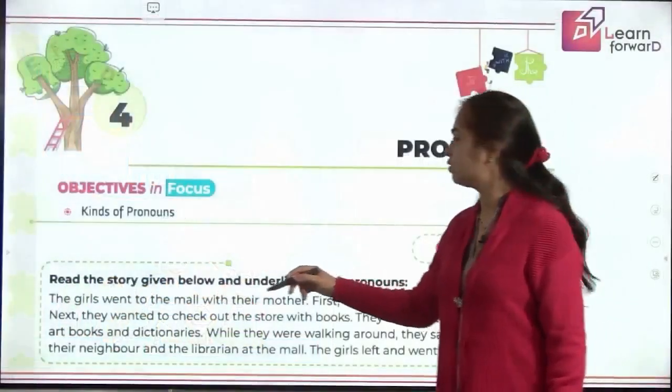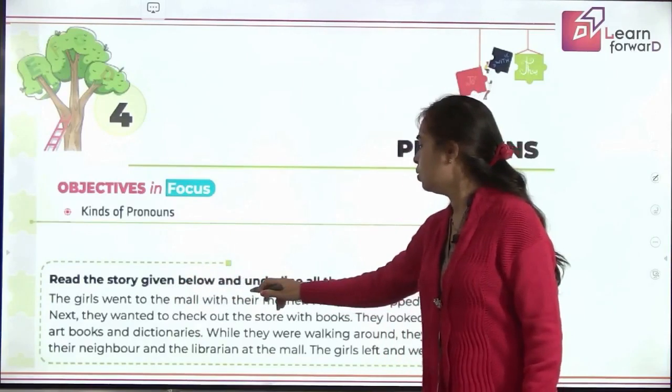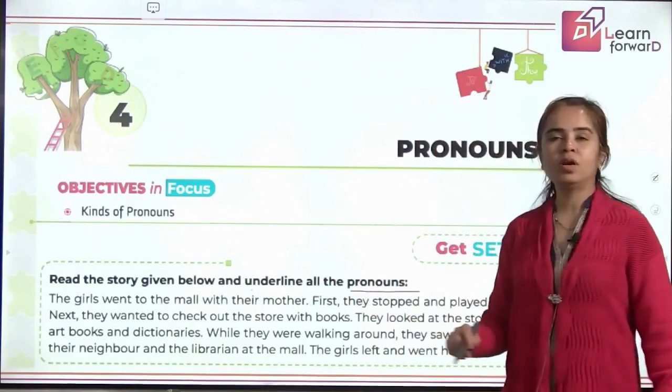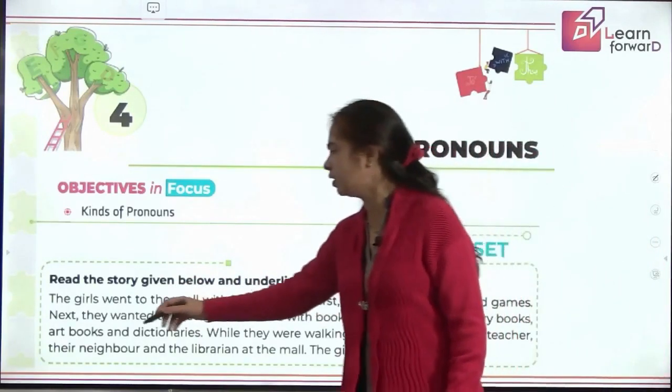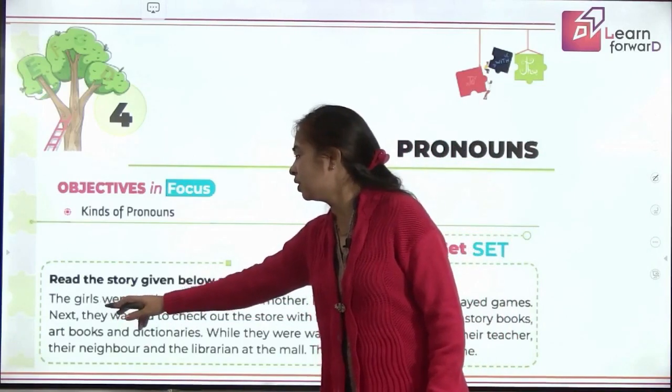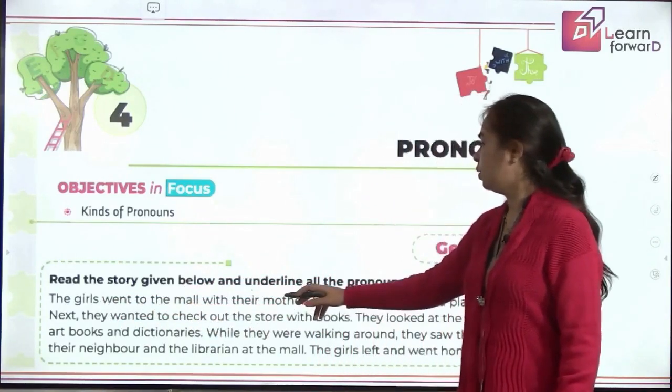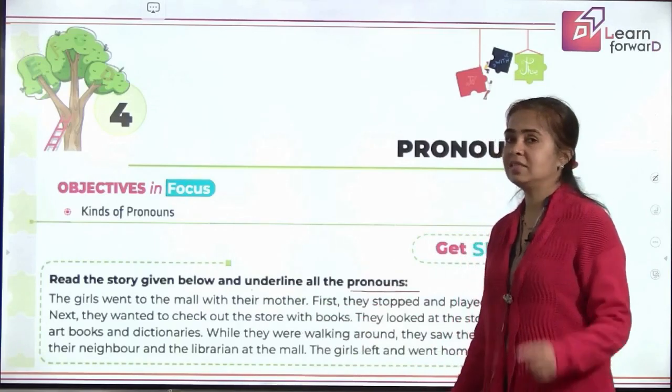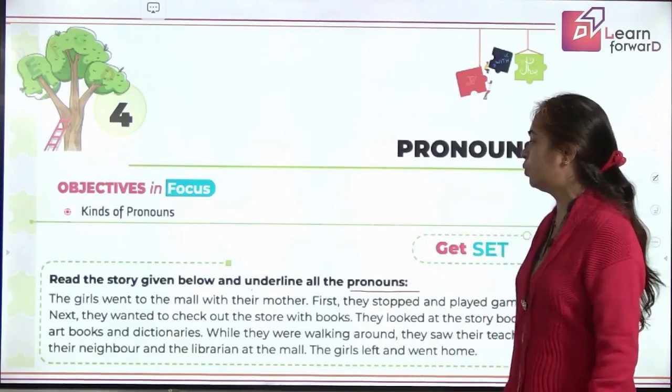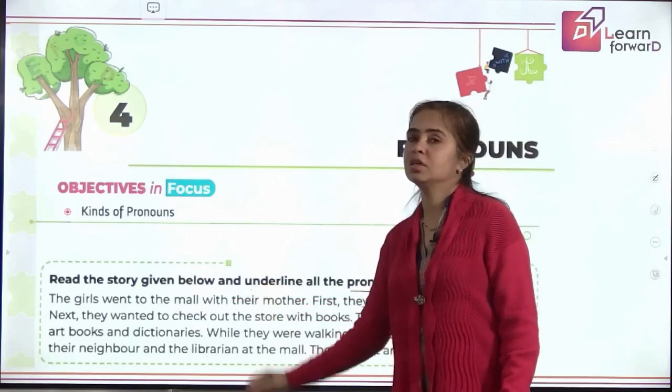Let's see what you have to do. Read the story given below and underline all the pronouns. Let's quickly pick out the pronouns here. Let me check out your knowledge. The girls went to the mall with their mother. Okay, you have to pick out pronouns. There is not a pronoun here.